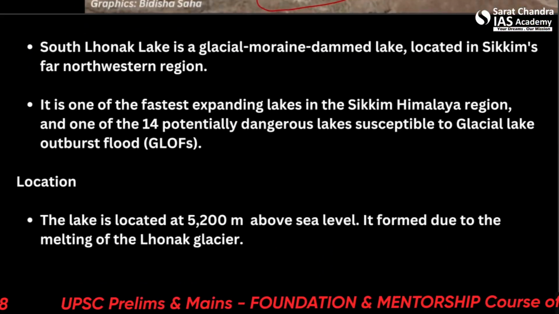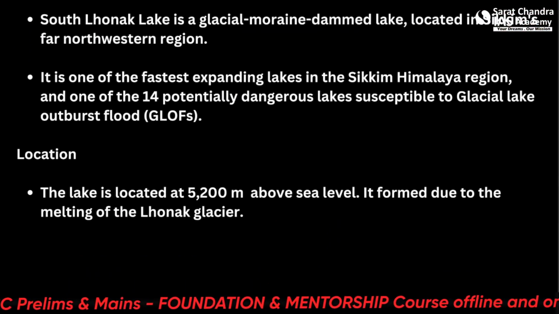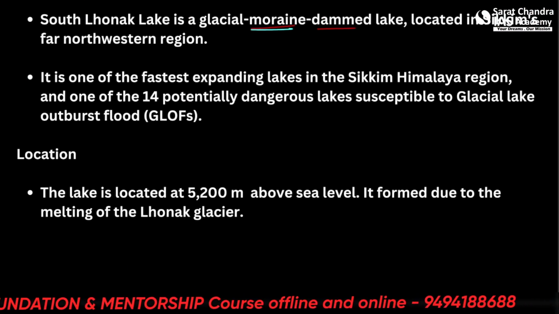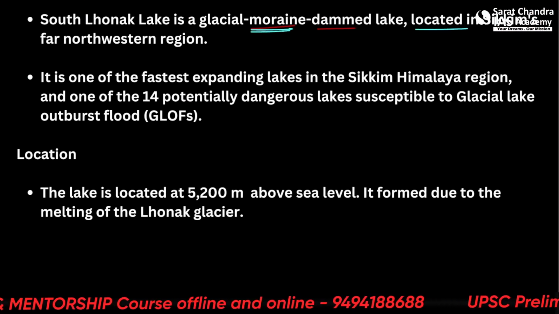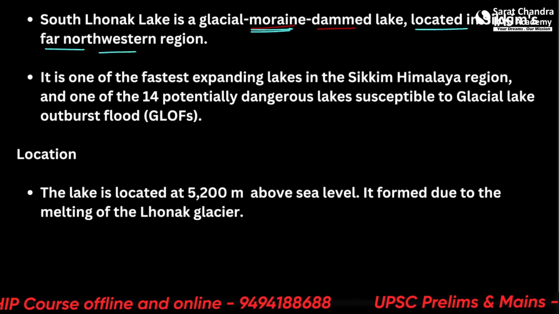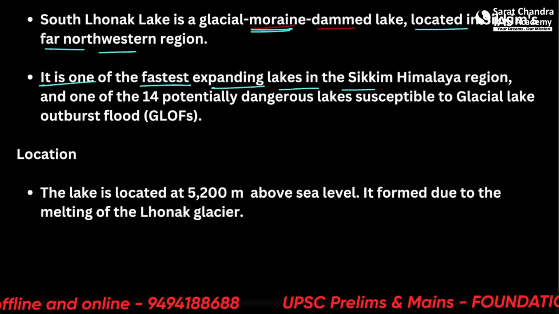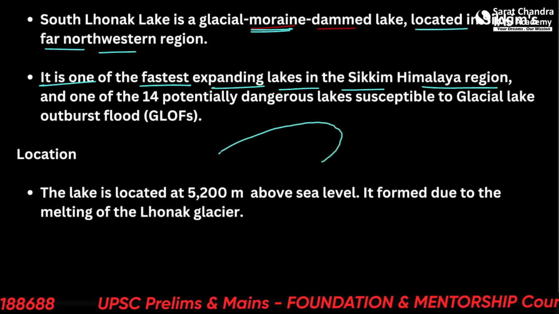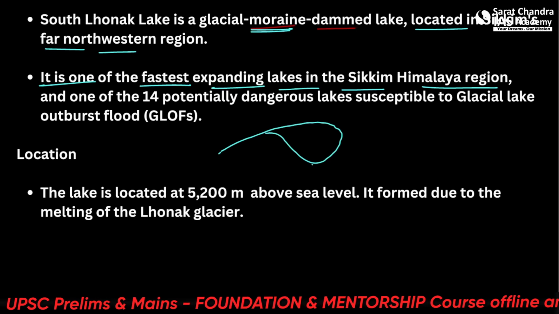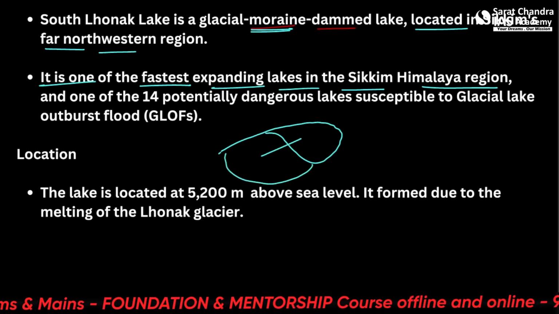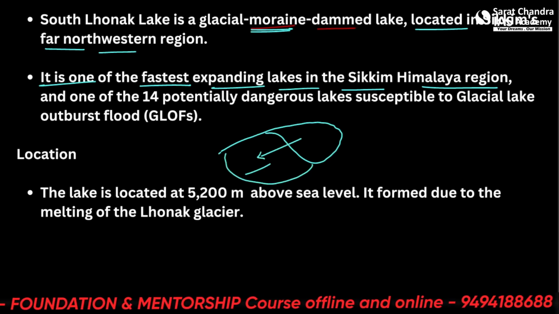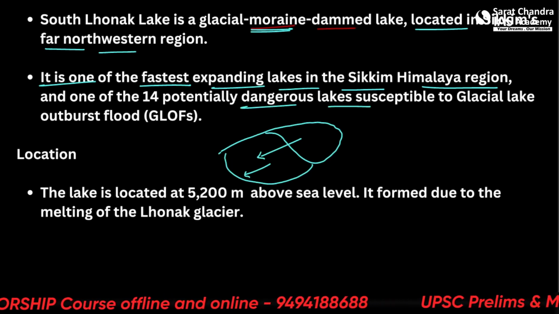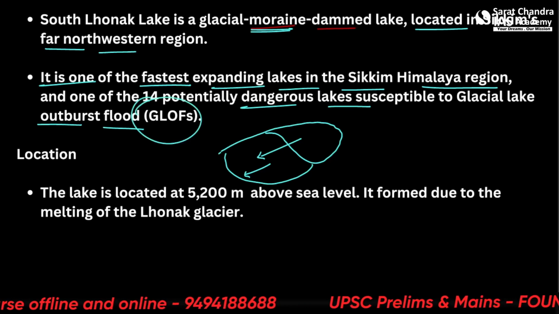Let's move forward. So South Lonak Lake is a glacial moraine dammed lake. Alright, in India we sometimes call them moraine. It is located in Sikkim's northwest region, and it is one of the fastest expanding lakes in the Sikkim Himalayan region. But the expansion is not forward but backward. Initially it was like this, then the glacier receded backwards and it has expanded more and more. It is one of the 14 potentially dangerous lakes susceptible to glacial lake outburst flood. So this is what happened, GLOF.